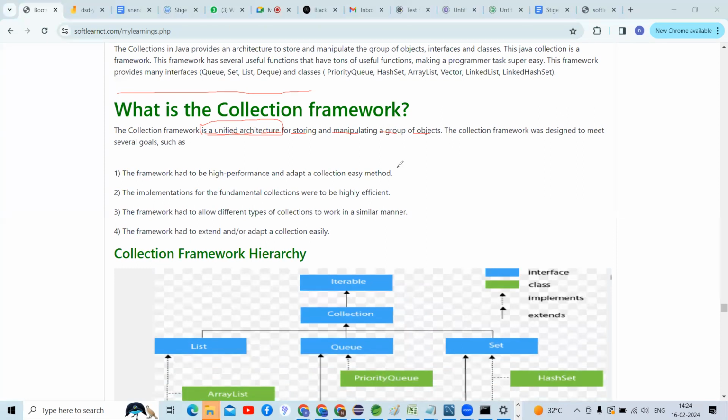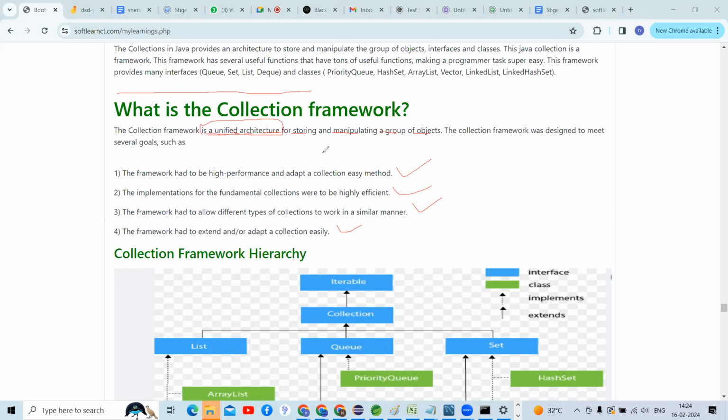The implementation for the fundamental collections was to be highly efficient. The framework had to allow different types of collections to work in a similar manner. The framework had to extend and adapt a collection easily. See here, guys, these are the goals we can reach as a developer.